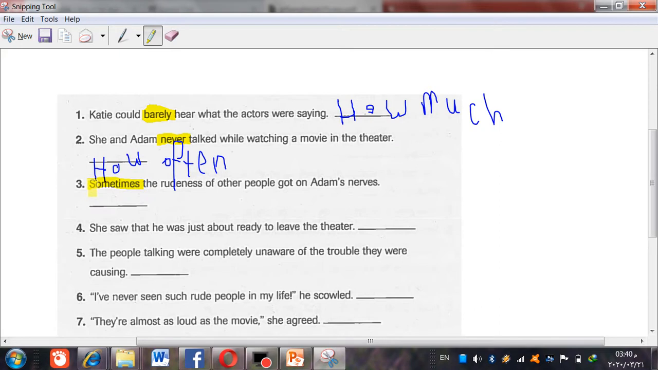Okay, so should we use how much or how often in the sentence? Yeah, it will be how often.